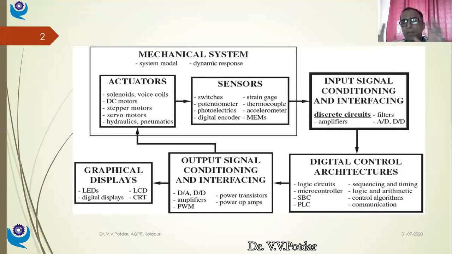You have a furnace which has a well insulated container. You have the door, you have the racks inside so that the parts which are to be heat treated can be placed inside. Then you have the heating elements inside the chamber, and then you have one sensor transducer which senses the temperature inside the furnace. Just take this example. If I want to design this system, what do I need to do?